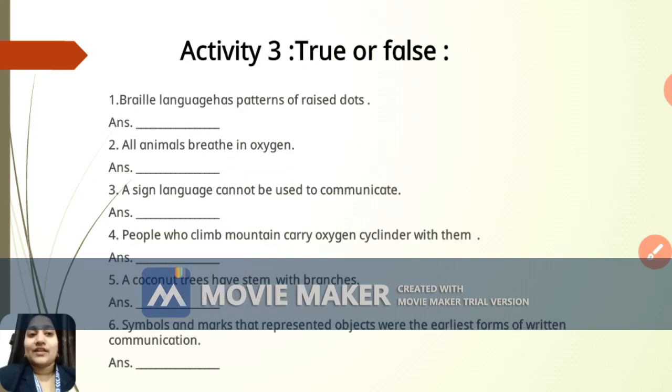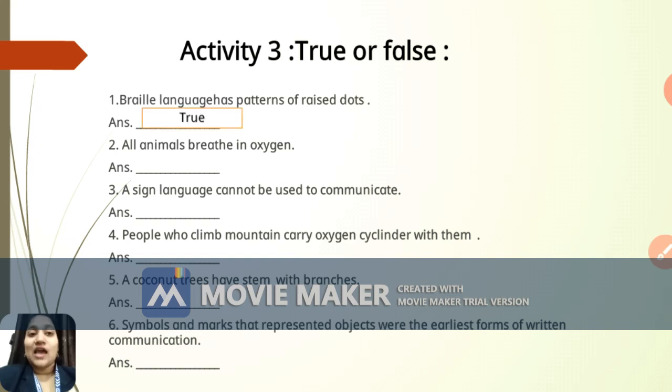Now the third activity is true or false. What is our third activity? True or false. Let's start with the first, true or false. The first one, braille language has patterns of raised dots. I repeat, braille language has pattern of raised dot. And the answer is true.